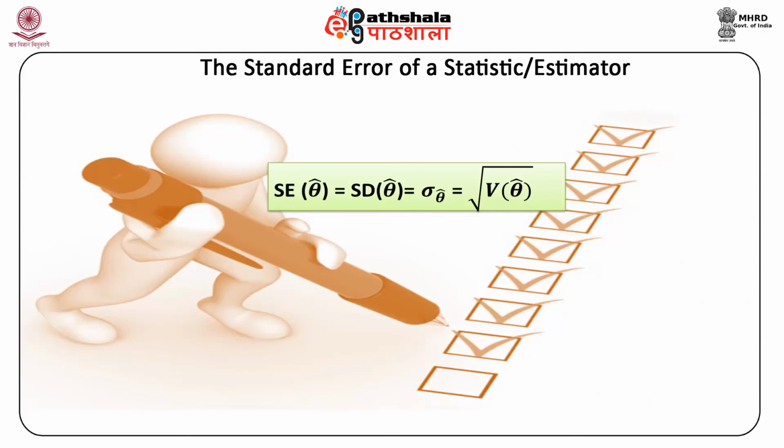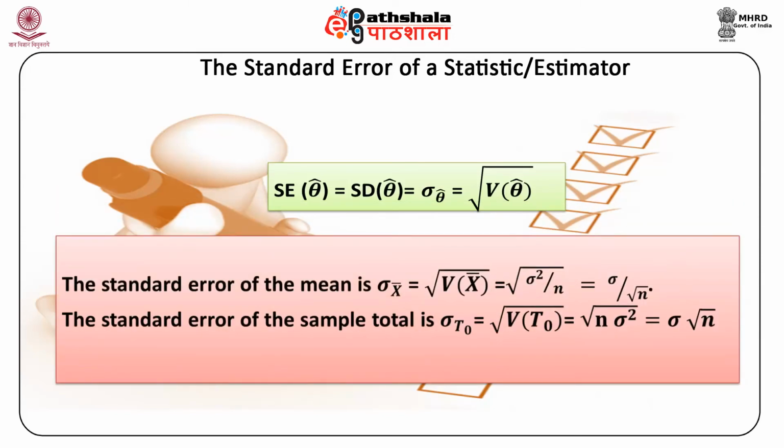The standard error of the mean is sigma x bar and is equal to the square root of variance of x bar, which is equal to the square root of sigma square divided by n, which is equal to sigma by root n. It describes the typical deviation between the sample mean, that is the estimator, from its parameter, that is the population mean.